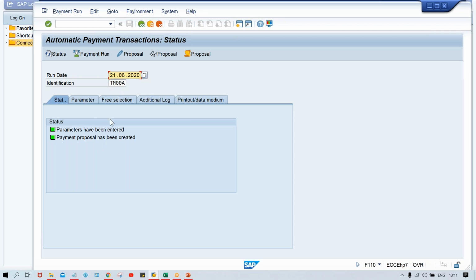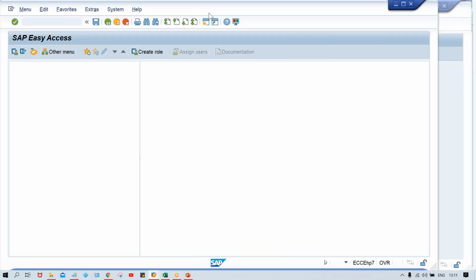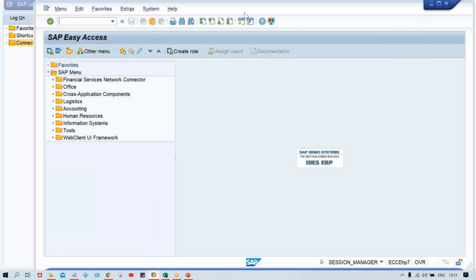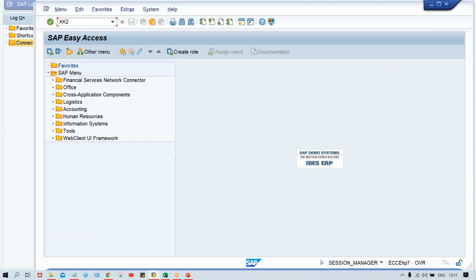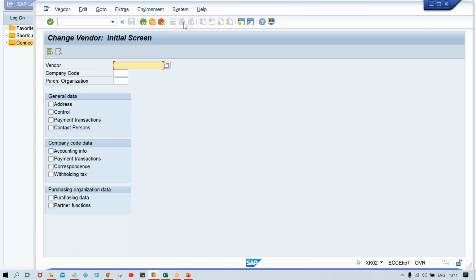So look here, the proposal has been created, but there is an error or issue in this proposal. Now what we have done, guys, is we have already rectified these issues. In vendor master I have already assigned the payment method. You can check it here at scale 02. I'll check it, guys.